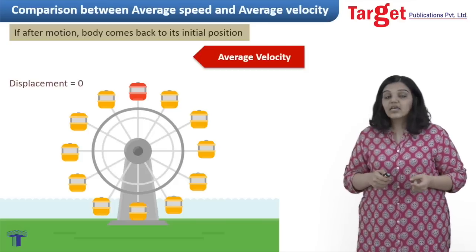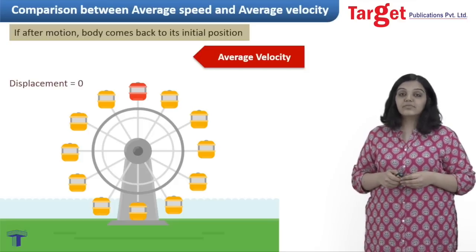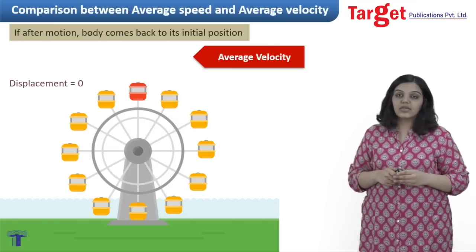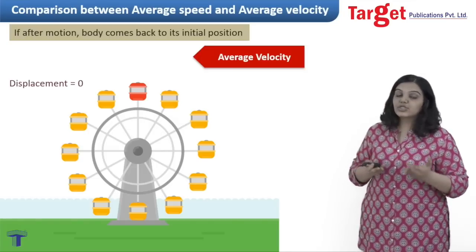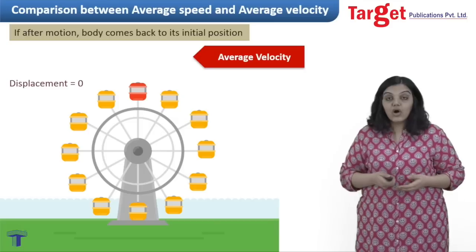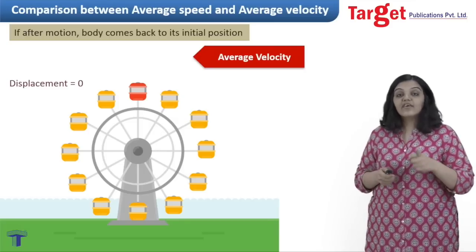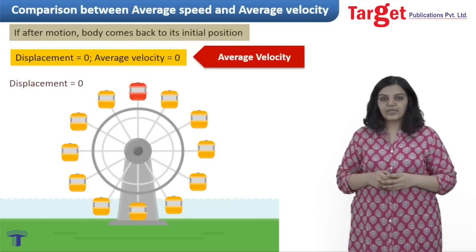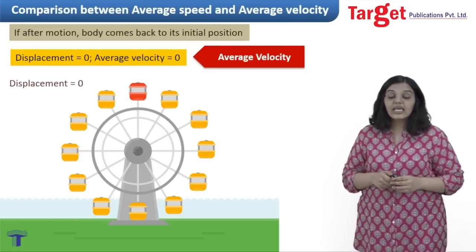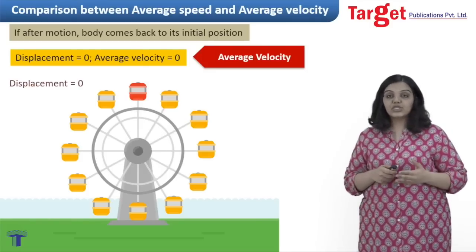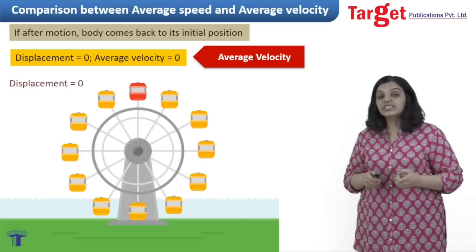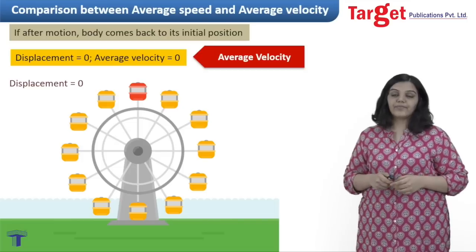And why is that? Because by definition, displacement is the vector drawn from the initial position to the final position. But since the initial and final position are the same point, I can't draw a vector for displacement, and therefore average velocity is zero because the displacement is zero. So basically I am trying to say that if you come back to an initial position, the average speed may not be zero, but your average velocity is definitely zero.